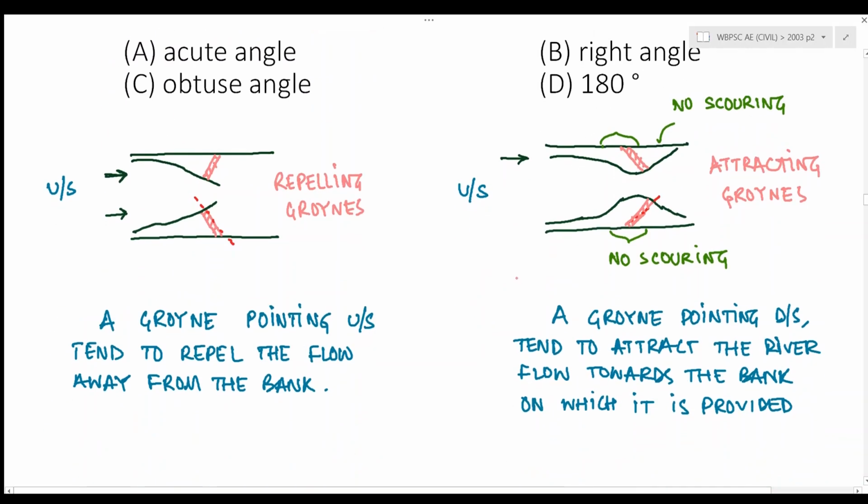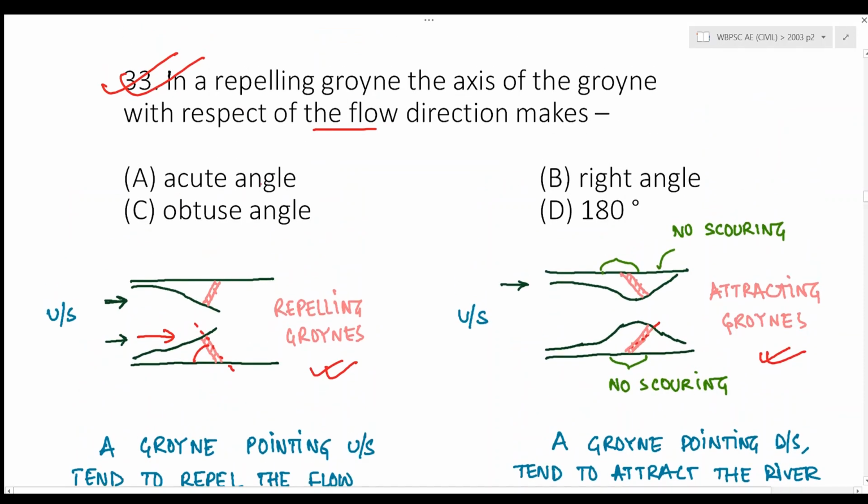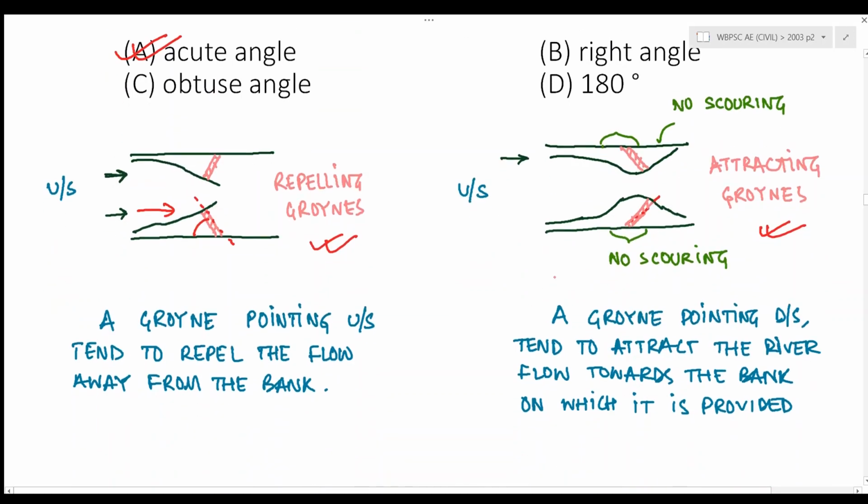Next question, in a repelling groin, the axis of the groin with respect to the flow direction makes. Now, this is a repelling groin, this is a repelling groin, and this is an attracting groin. You know a repelling groin points towards the upstream side of the river. Now this is the flow direction, so the angle which it makes with the axis of the groin is an acute angle. So the answer for repelling groins, the axis of the groin with respect to the flow direction is an acute angle, and in case of attracting groins, this is an obtuse angle, right?